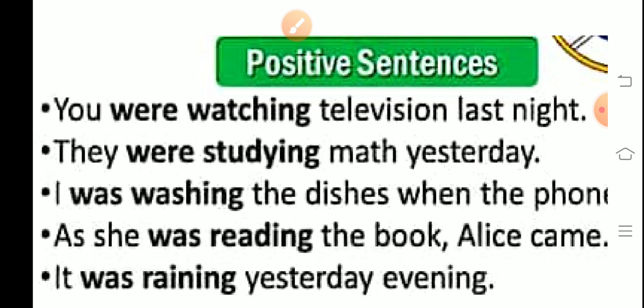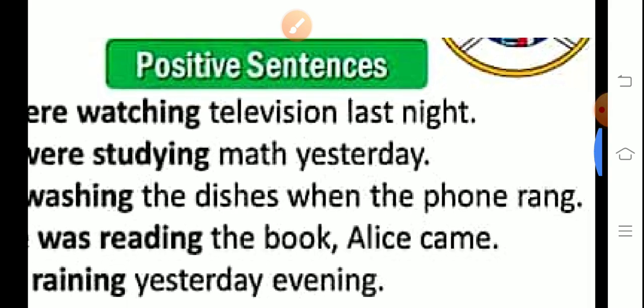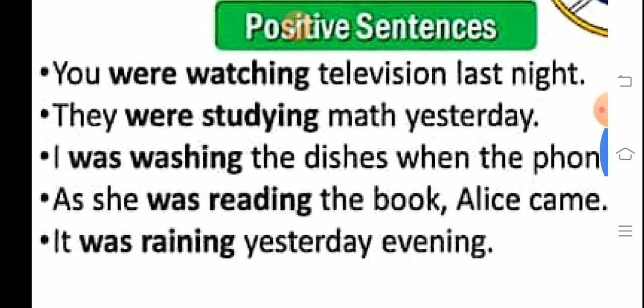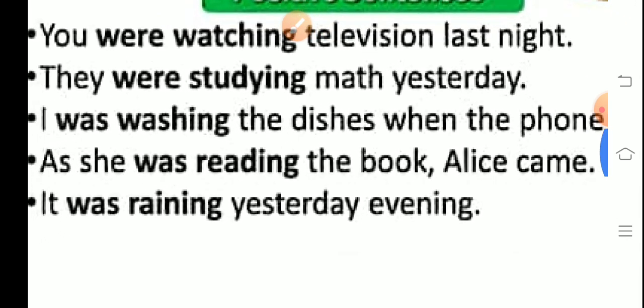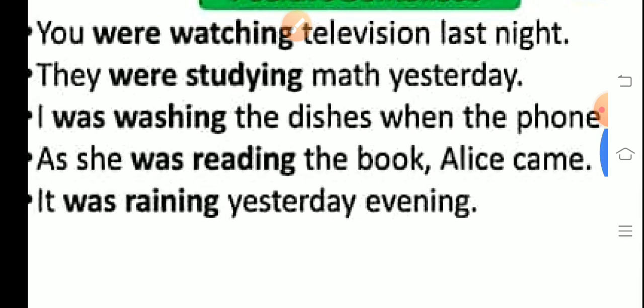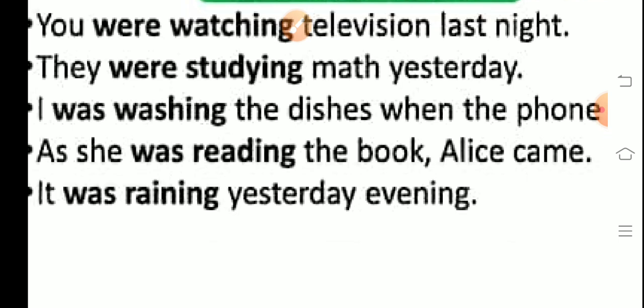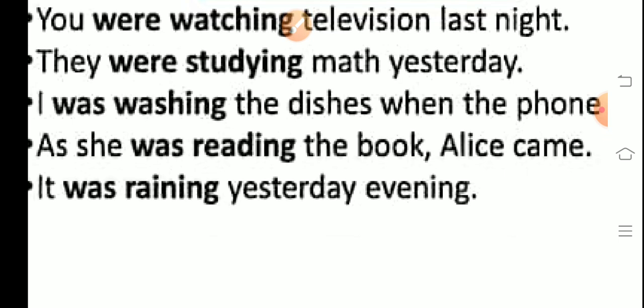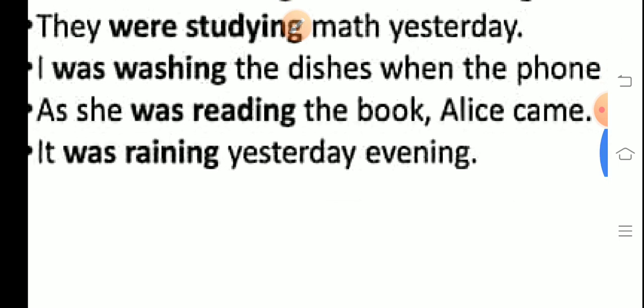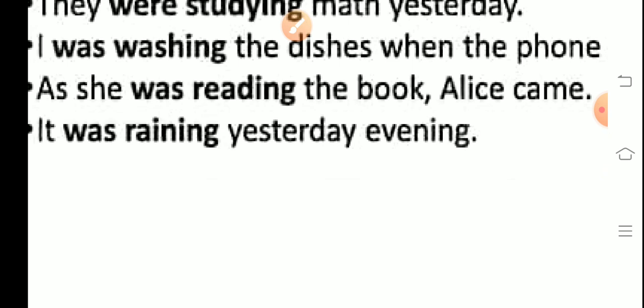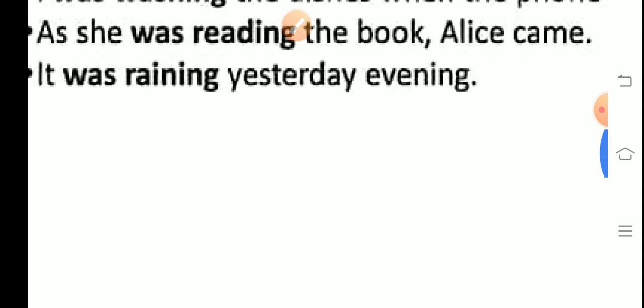I was washing the dishes when the phone rang. I was already washing, you were doing something when another action occurred. As she was reading the book, Alice came. And it was raining yesterday evening. So was will be used with the singular and were will be used with the plural one. With I, kindly remember that you have to use was. Don't use were over there. Clear?